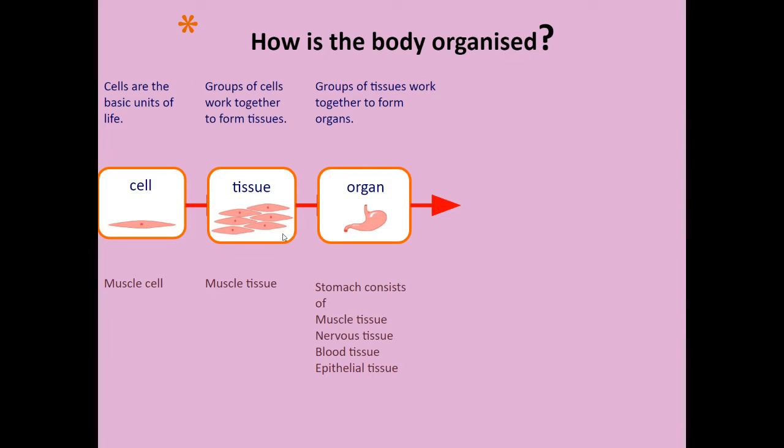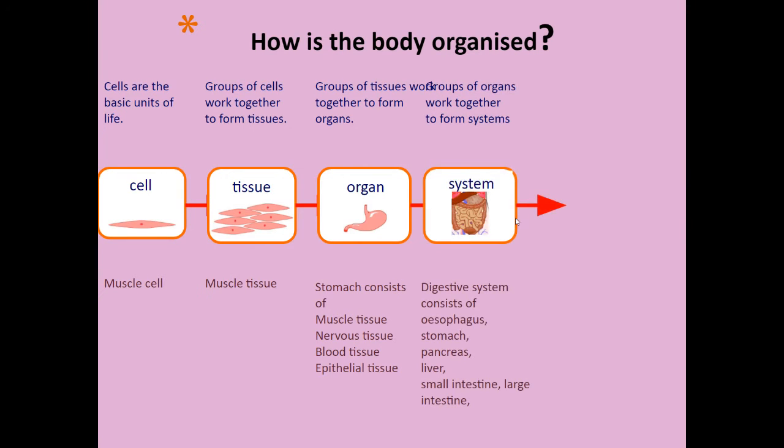So these organs might be formed from muscle tissue, connective tissue, bone in some organs, blood, a lining tissue. These groups of cells that have the same function, different types of tissues, are all needed to work together to make an organ. And similarly, different organs are needed to help make a system.